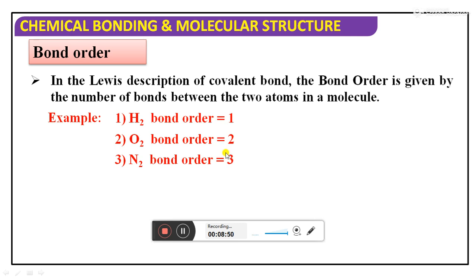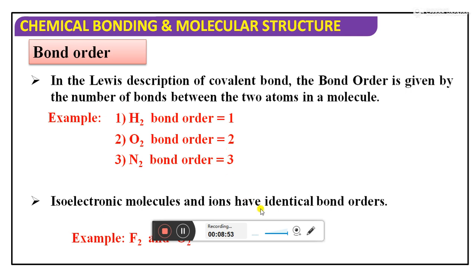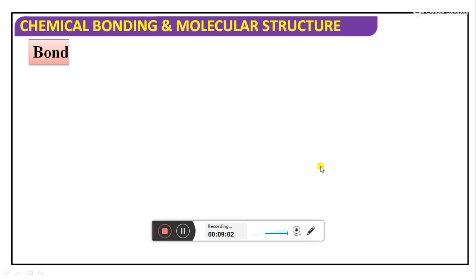More the bond order, less the bond length only. So the next one is isoelectronic species. Generally, isoelectronic species have equal bond order, not bond length; equal bond order will come.